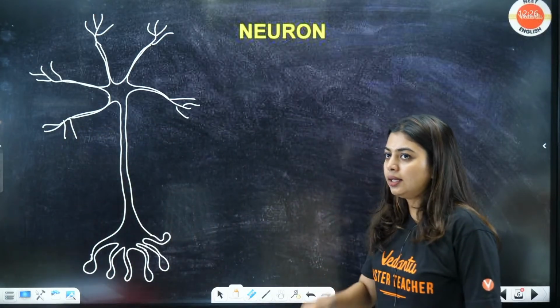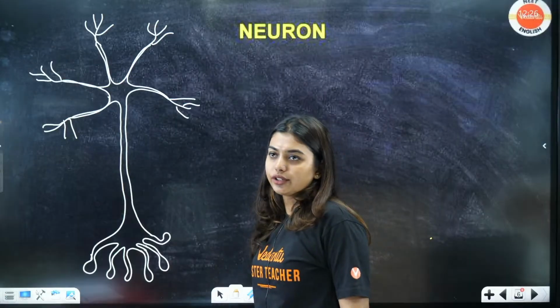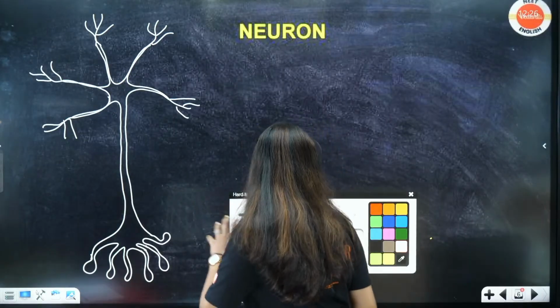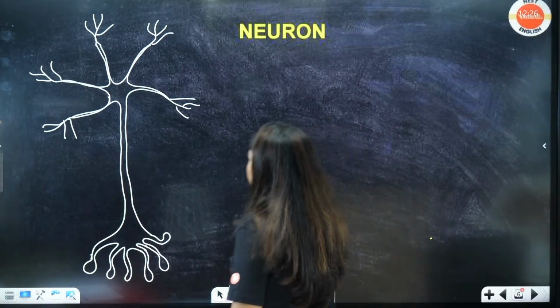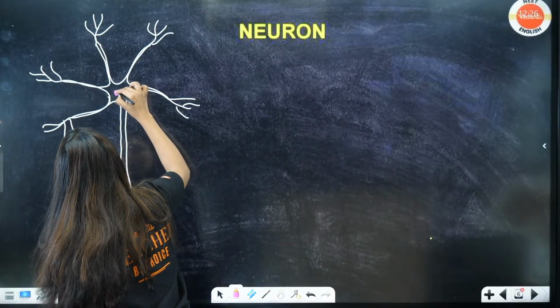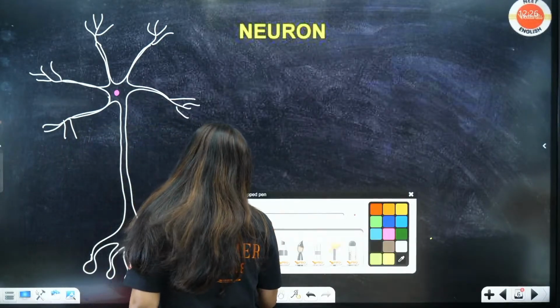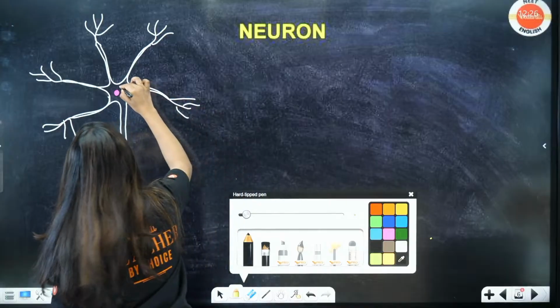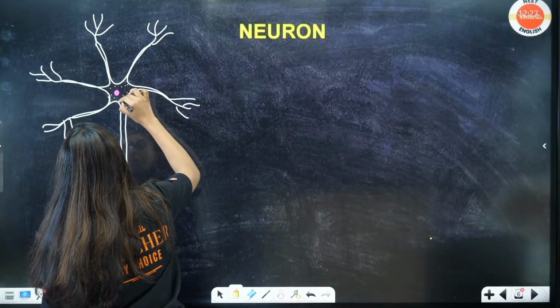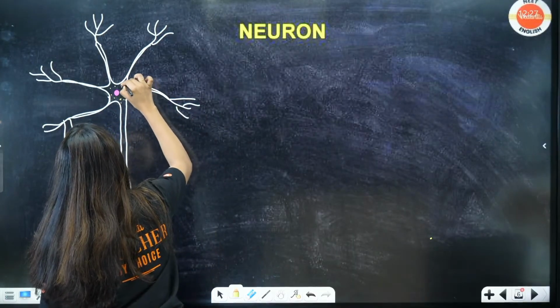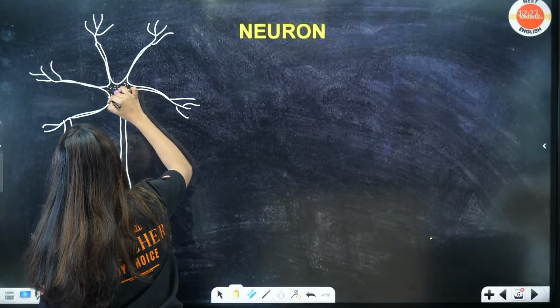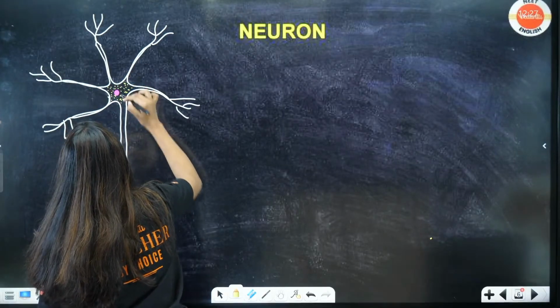Okay, this is a neuron. Now let's complete the diagram. In the middle there is going to be a nucleus, and inside the cell there will be cytoplasm. Inside the cytoplasm, so many organelles will be there. Your smooth endoplasmic reticulum will be there, rough endoplasmic reticulum will be there. All this will be there.